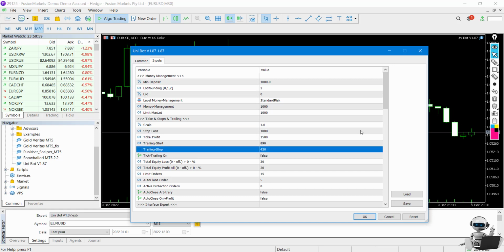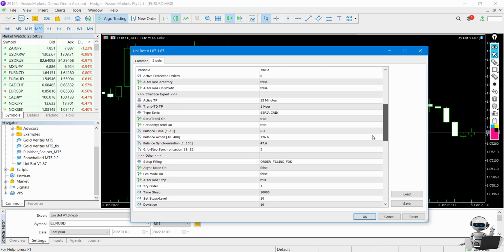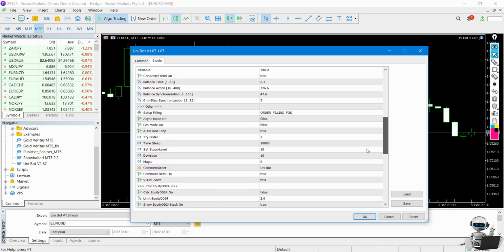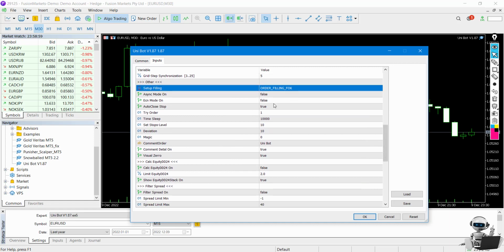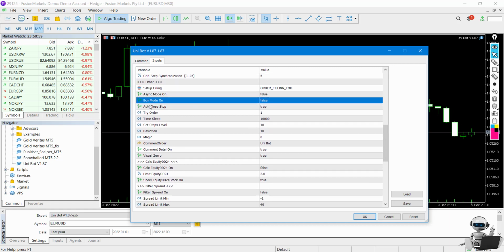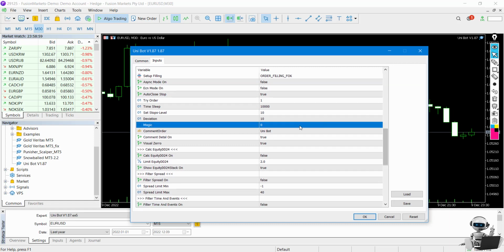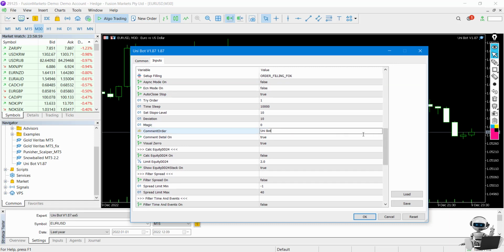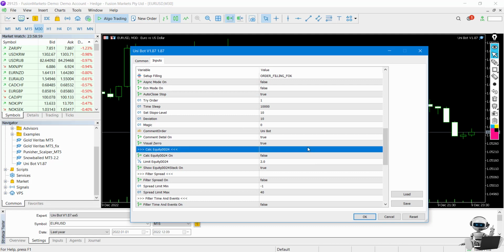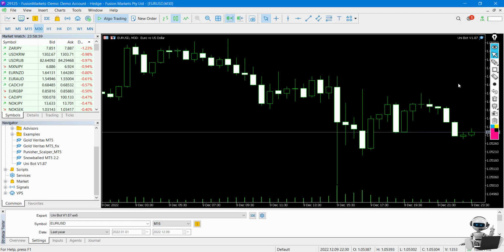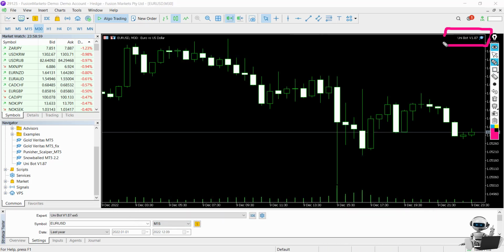We have a stop loss and trailing stop loss and trailing start, which is very advanced money management. And what else do we have? We have some filters, to enable ECN mode to only check for the lowest spread. I believe we can change the comment, which is very important. Magic, just leave it in default and click OK. Now you can see we have this green symbol on the auto trade. That means the EA is working fine.